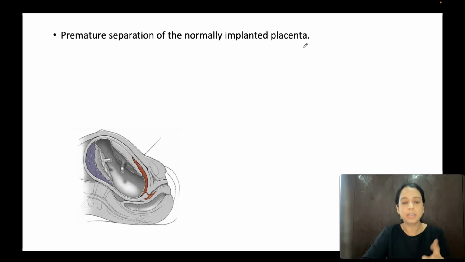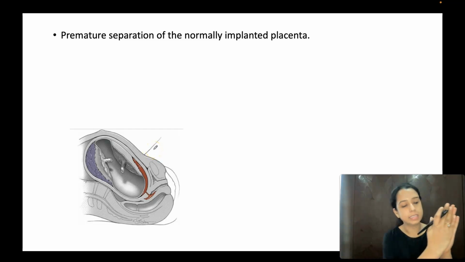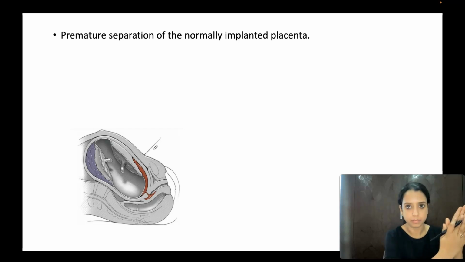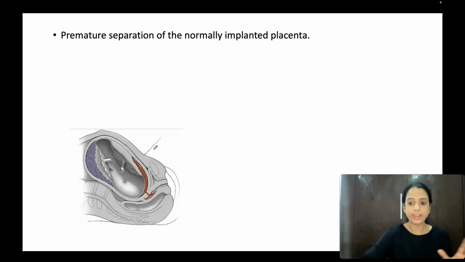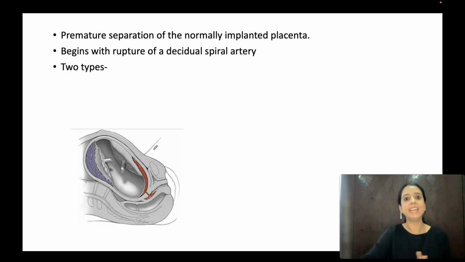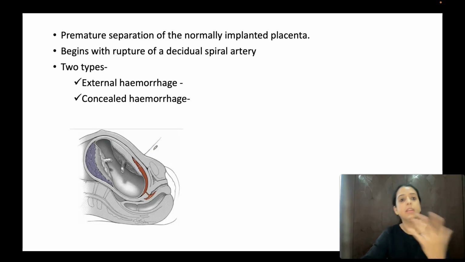Placental abruption is bleeding from a normally situated placenta. This placenta is situated normally. But due to certain conditions, the placenta gets disimplanted from the site where it is on the endometrium. The place where it is implanted on the endometrium gets disrupted, resulting in bleeding. Now it is of two types. Bleeding can be concealed, it can be revealed.